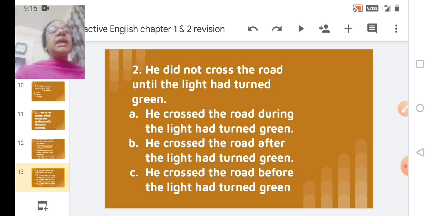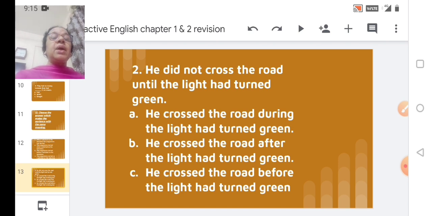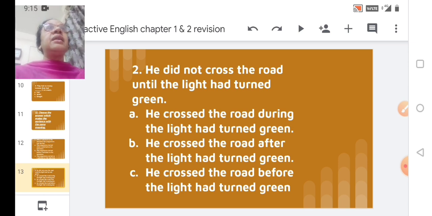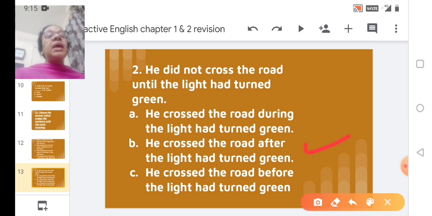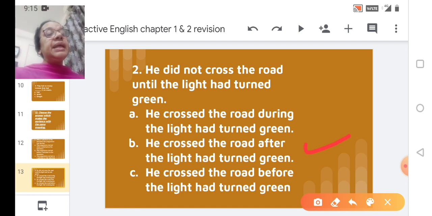Let us see the options. Option A, he crossed the road during the light had turned green. The light was on and the person is crossing. Option B, he crossed the road after the light had turned green. Option C, he crossed the road before the light had turned green. So what should be the correct option, students, according to the sentence given? Until the light had turned green, that person did not cross the road. So the correct option has to be option B, he crossed the road after the light had turned green.